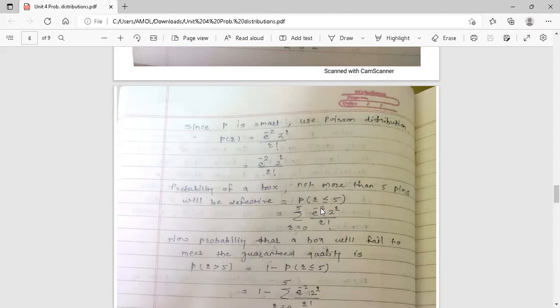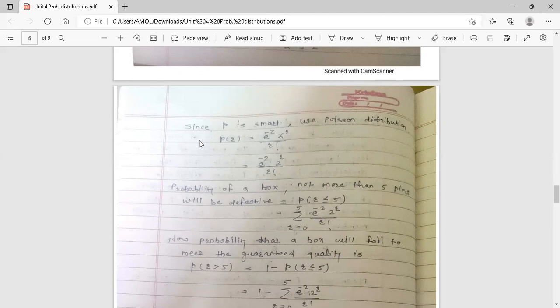Not more than 5 means the defective pins may be equal to 5 or less than 5. So the condition is the probability of r less than or equal to 5. R less than or equal to 5 means you start from 0: 0, 1, 2, 3, 4, up to 5. We are going to add those 6 terms, so we can write this in the form of a summation, with r from 0 to r equal to 5.